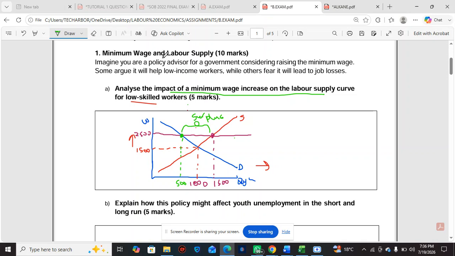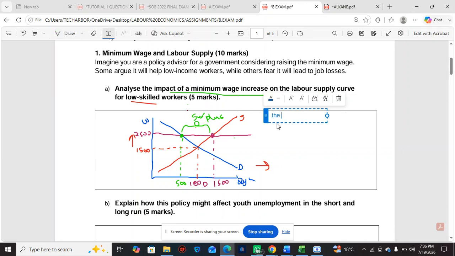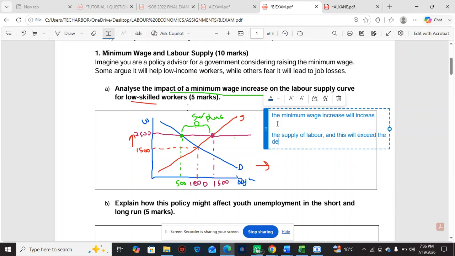Okay, put it here. The minimum wage increase will increase the supply of labor, and this will exceed the demand for labor.